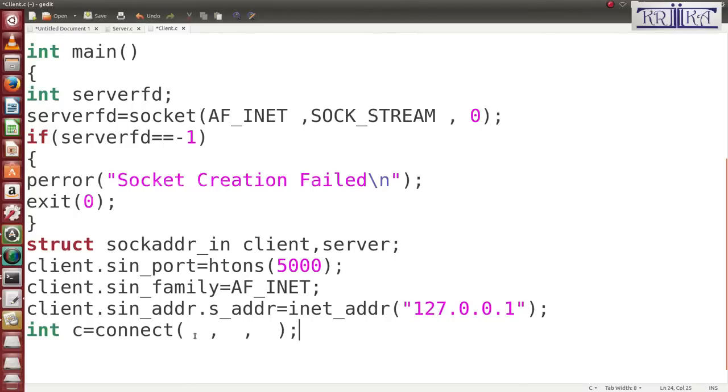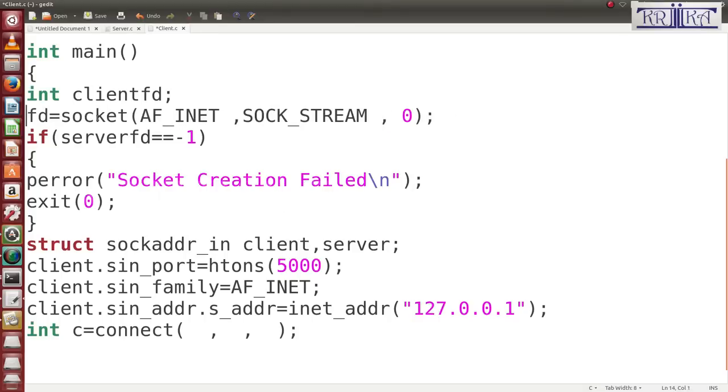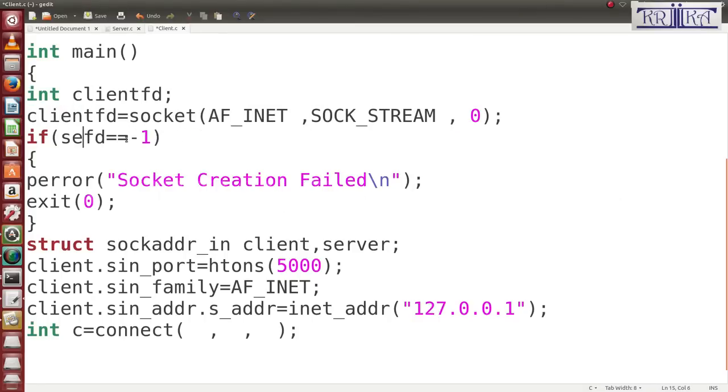So instead of server FD, I will use the client FD. This is the client side program, so here I go with client FD, and here also the same client FD. You remember the server side creates 2 FDs, but the client side creates only 1 FD. So inside connect it will use its own FD.